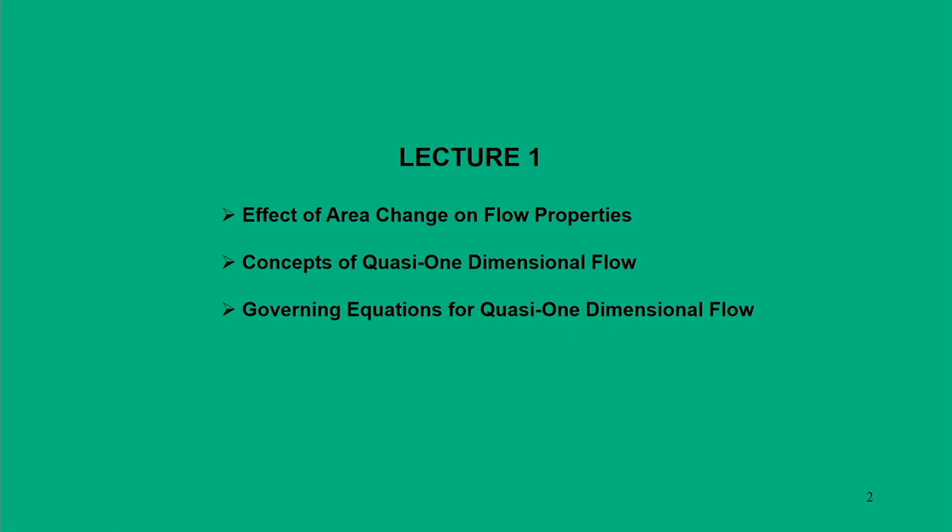Now, let us see that we have brought about a new word, which is quasi one dimensional. In all previous sections we essentially emphasized the flow to be one dimensional in nature, in the sense that the flow is entering a constant area duct. That duct in particular we assume to be a stream tube. In fact, the cross sectional area at the inlet and the exit are essentially the same.